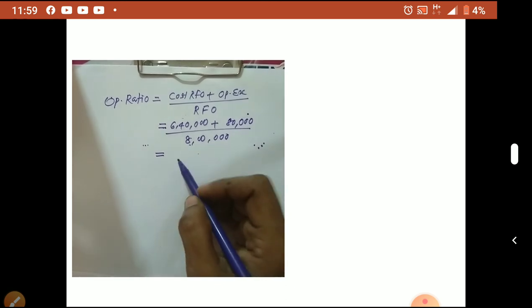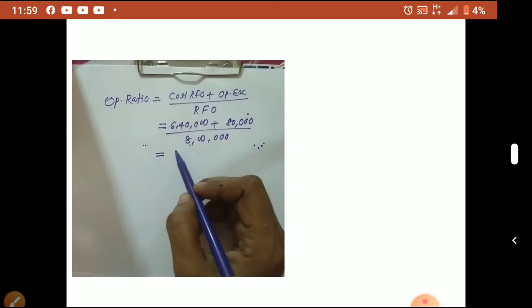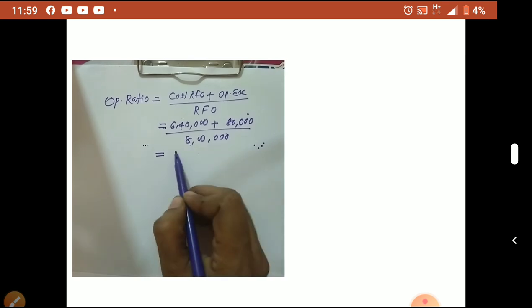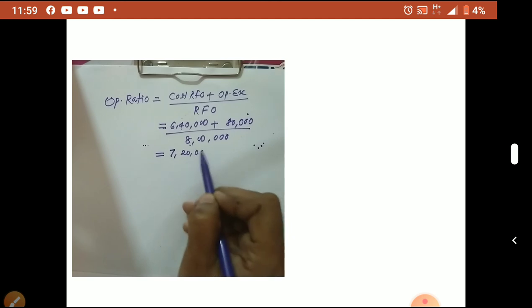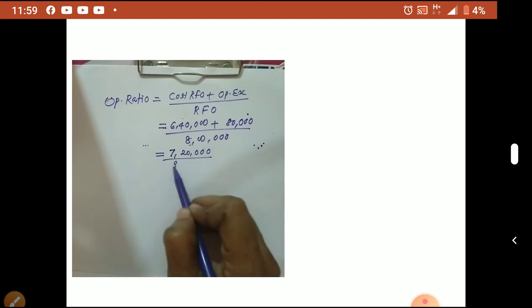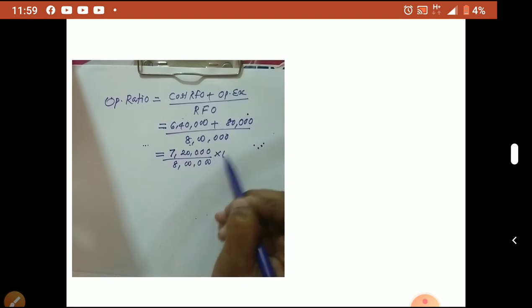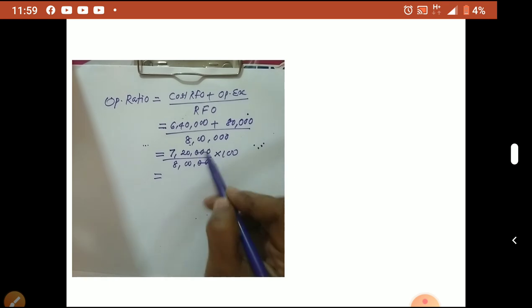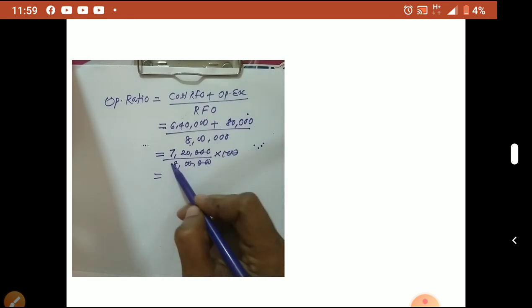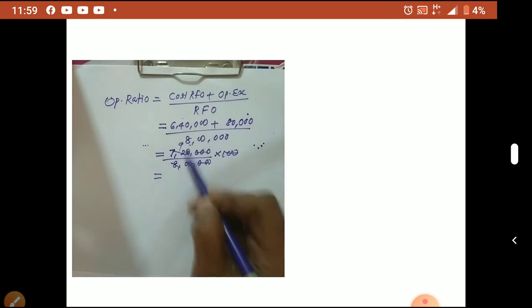So 6 lakh 40 plus 80,000 is equal to 7 lakh 20,000, divided by 8 lakhs into 100. That is 90%.